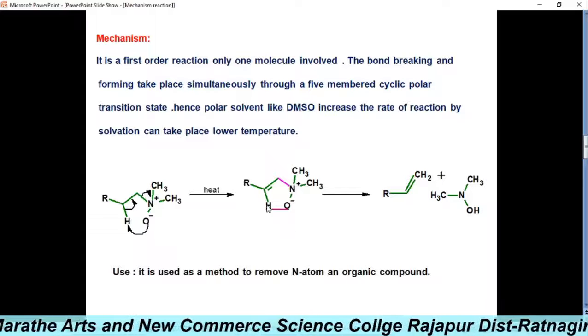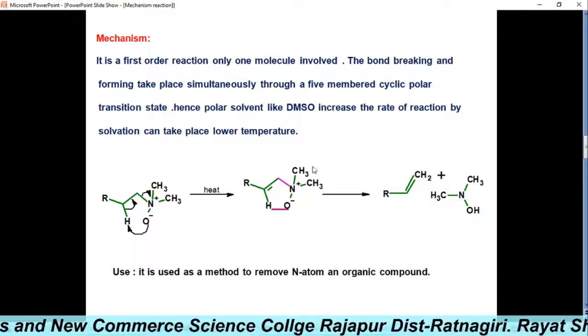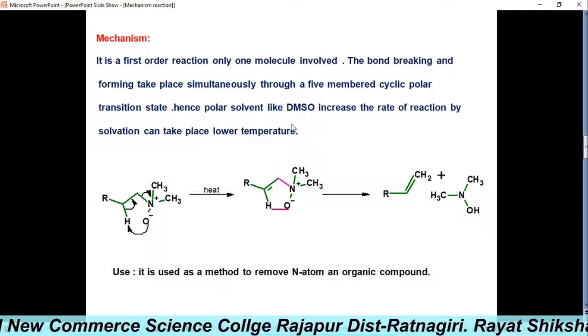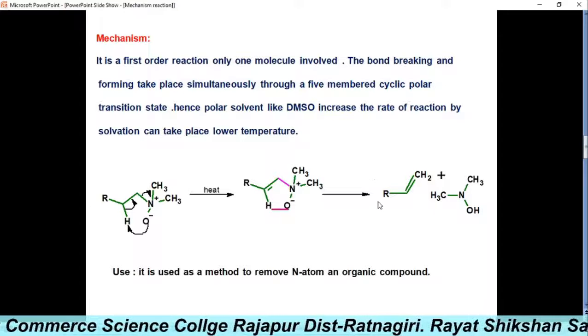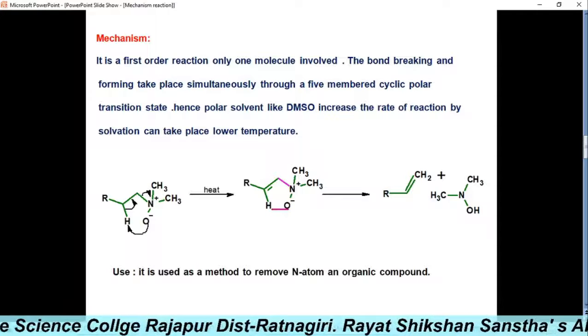And this polar transition state is stabilized by polar solvents like dimethyl sulfoxide, to get the products alkene and hydroxylamine.